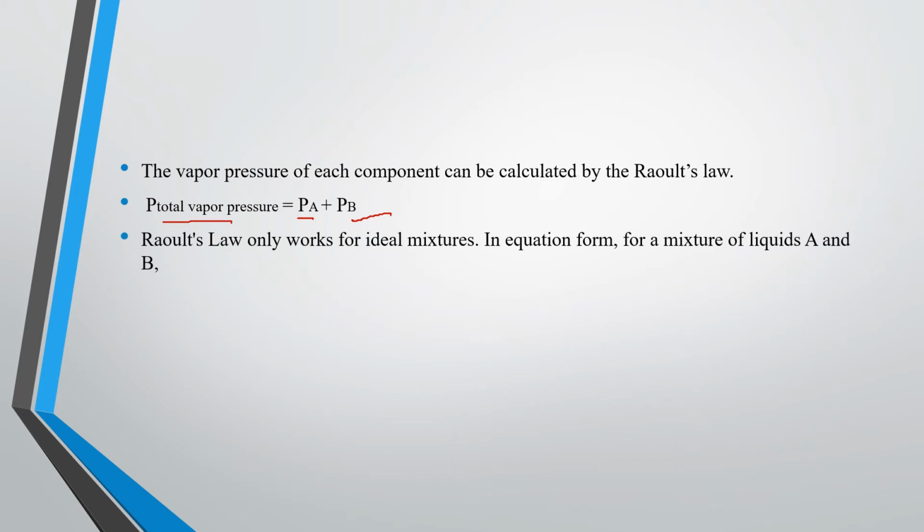Raoult's law only works for an ideal mixture, as you know. For which does Raoult's law work? Only for an ideal mixture. Why only for ideal mixtures? And what will we see? If it is non-ideal, there is deviation, right? So PA is equal to XA times P naught A, and PB is equal to XB times P naught B.